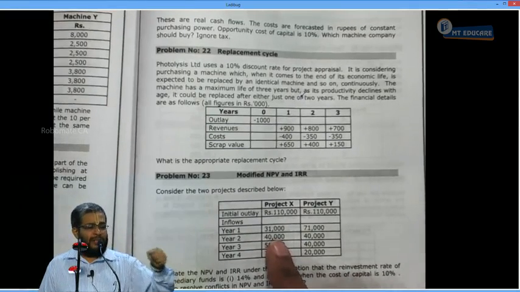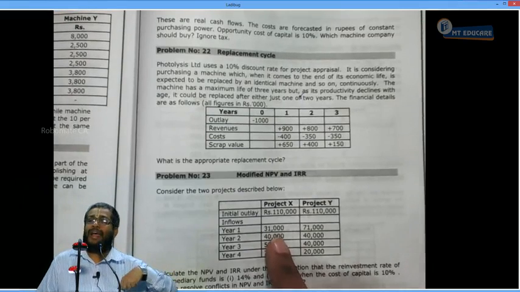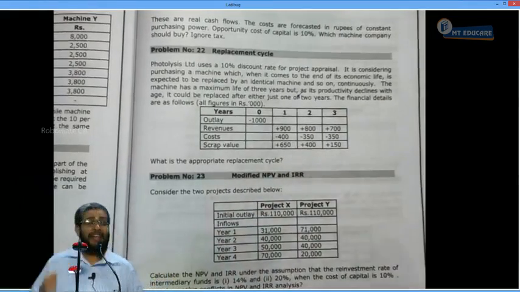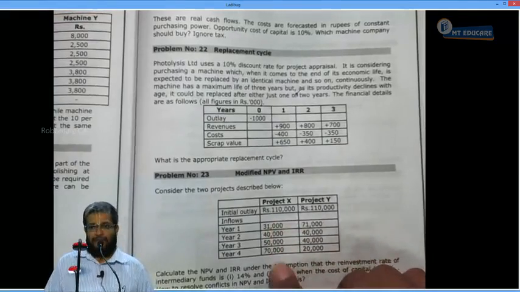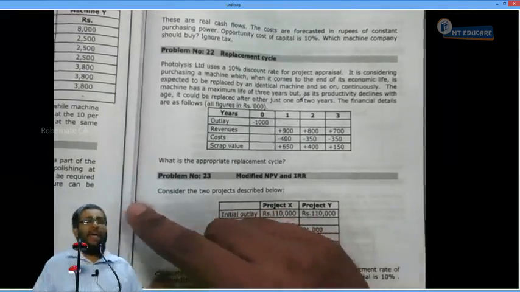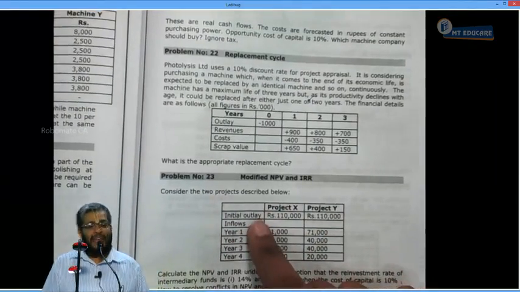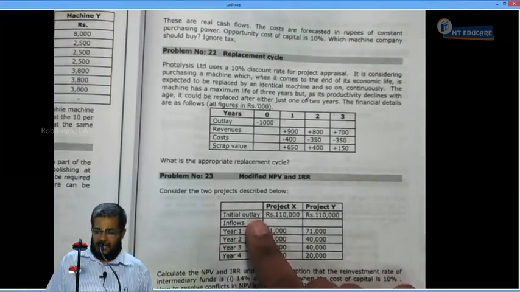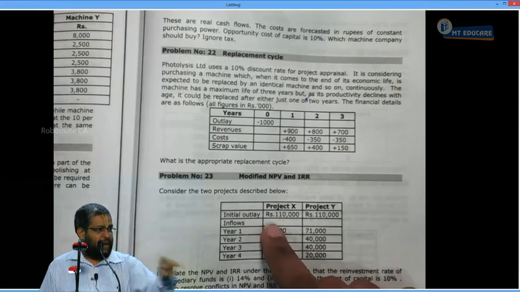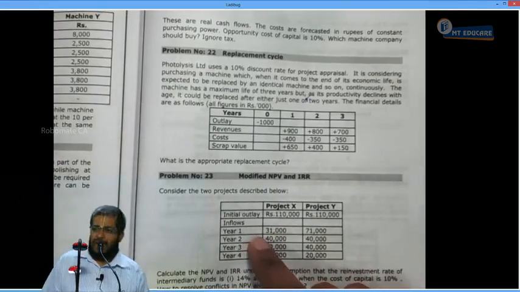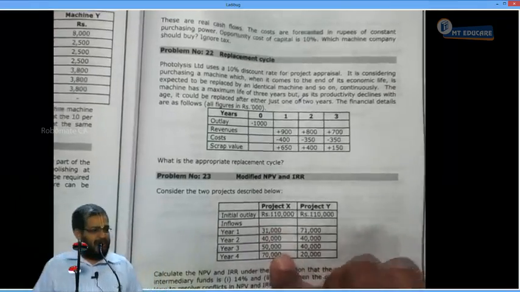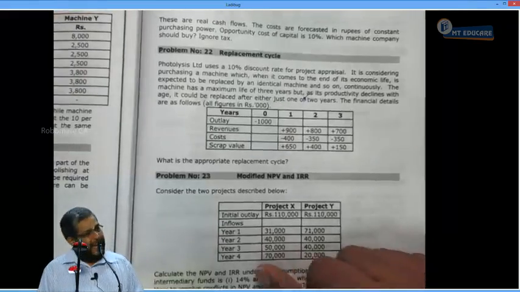In the first year the project gives me 31,000 rupees. When a project gives an inflow of 31,000, I'll put it in my pocket. Any money which I receive, I'll be investing. I will reinvest. These are all the funds, the cash I get during the life of the project. These cash flows are all called intermediary cash flows. When I receive this money, it earns some money from a bank every year. What I do with the money is called reinvestment. The NPV says that whatever money I get during the course of the project, I reinvest at what rate?